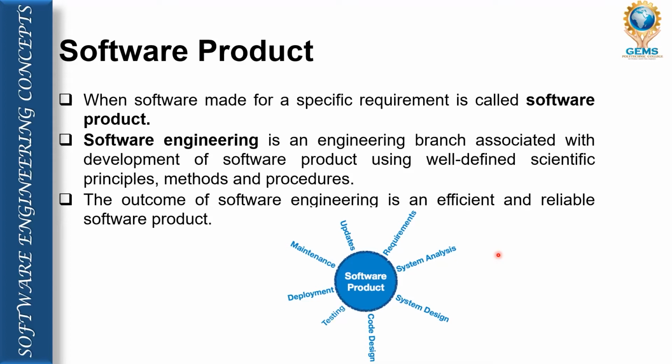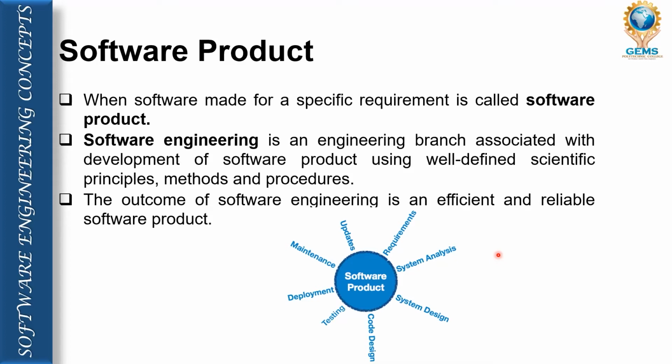Now software product. When software is made for a specific requirement, then we can call it a software product. Any software made for a particular specific requirement is a software product. Software engineering, as we know, is a branch of engineering associated with some principles, methods and procedures for the development of software product.